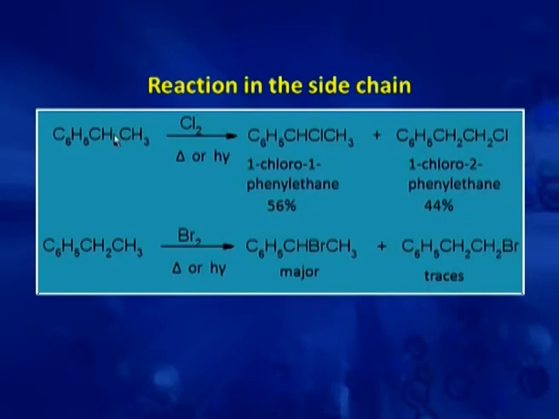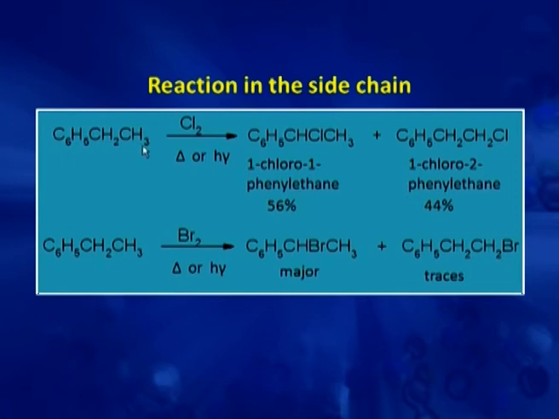Now, if we have an ethyl group in a side chain, then for chlorination there are two possibilities. Hydrogen can be substituted from this CH2 group or it can be substituted from this CH3, and we get two products, 1-chloro-1-phenylethane and 1-chloro-2-phenylethane.